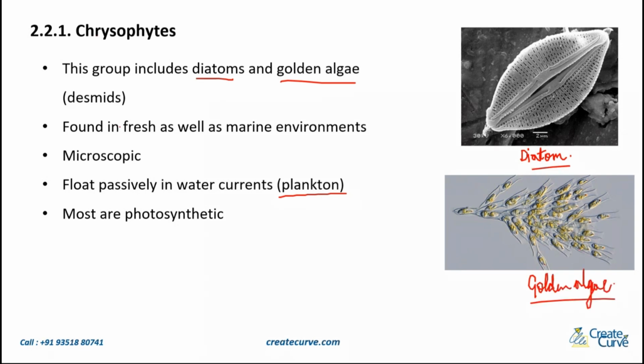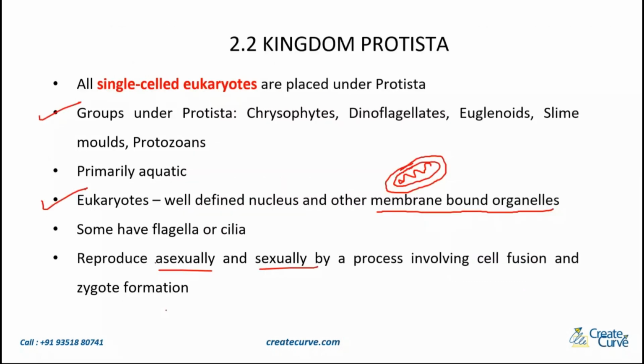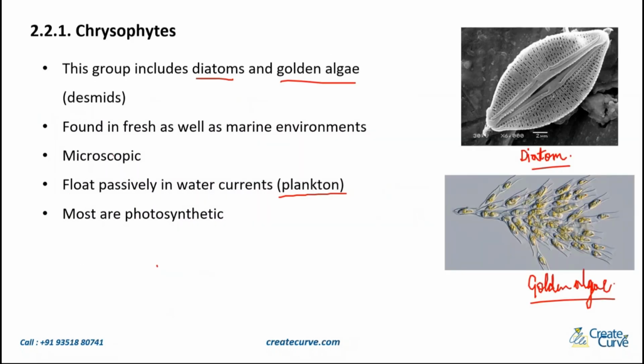So please make sure that under Kingdom Protista you are writing this chrysophytes. I want you to take down certain points, at least write down this point: diatoms, golden algae, write that they are planktons. Now this plankton word you should know irrespective of whether it is part of chrysophytes or not. What are planktons? Organisms which are floating passively along with the water currents.